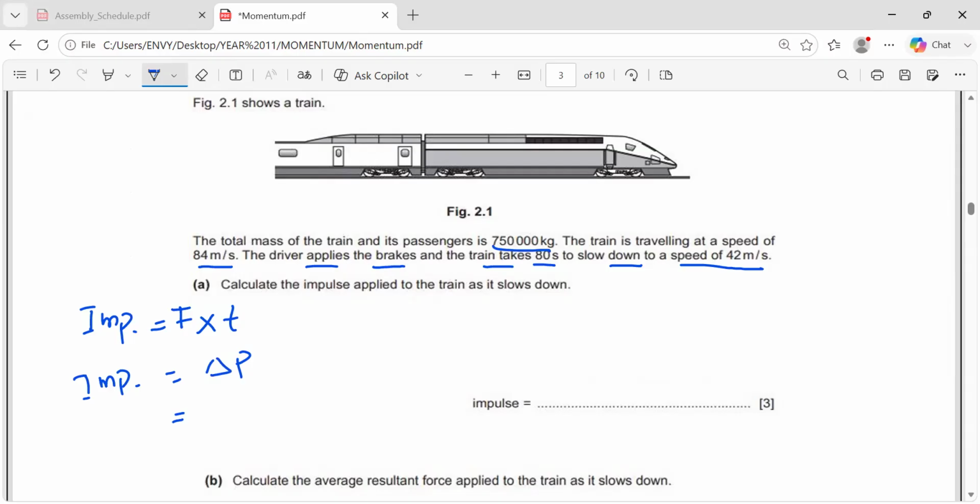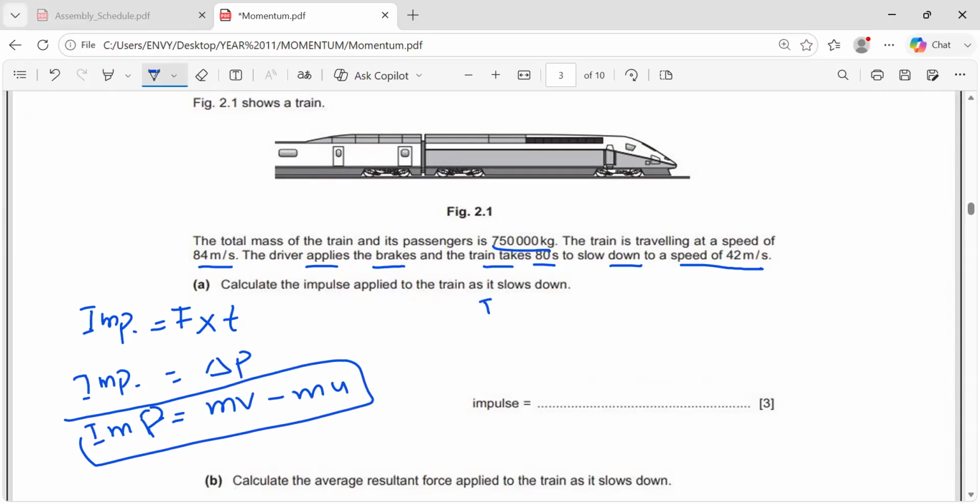Impulse is equal to change in momentum, which is basically mv minus mu, and here is the impulse. Now we have the mass, we have the final velocity, and we have the initial velocity. So this equation is going to help us. If you write this, impulse is equal to change in momentum, in this form or in this form, you will get 1 mark from the examiner.